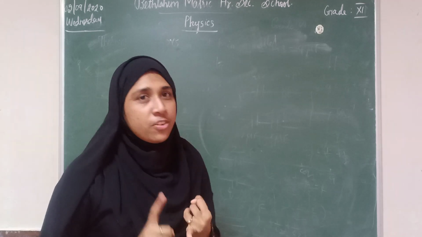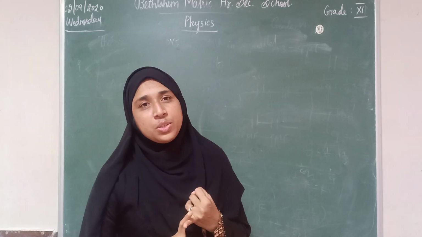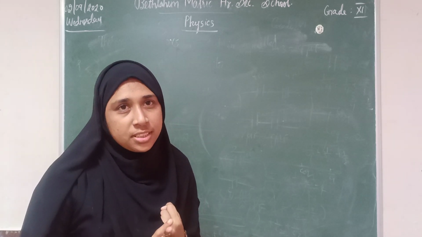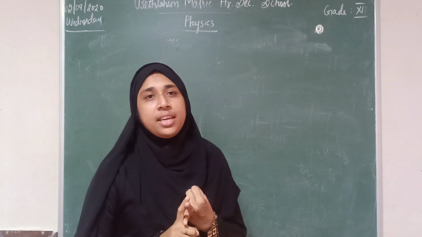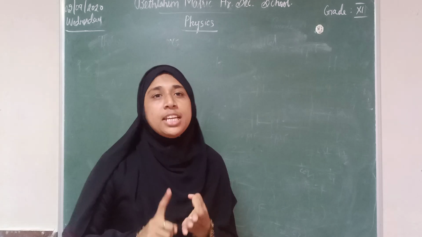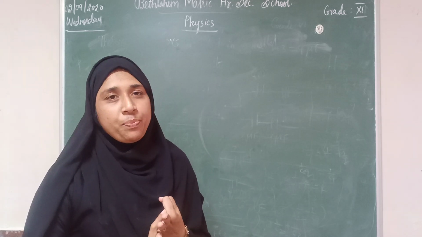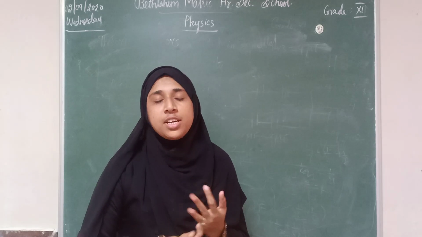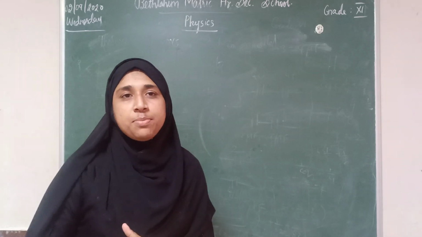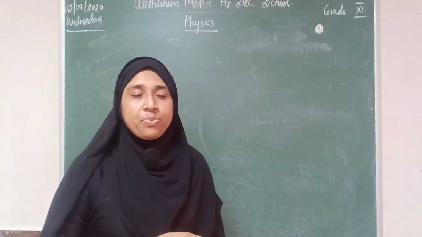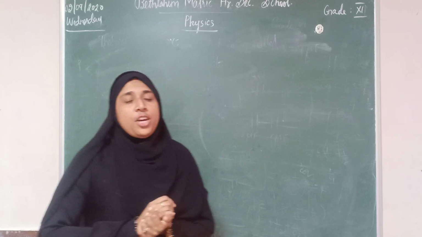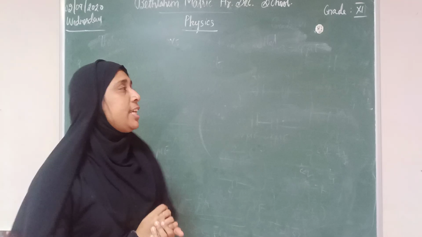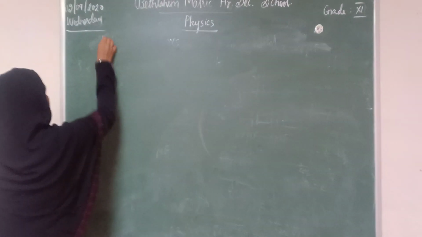Triangulation method, the formula is h is equal to x tan theta. And parallax method, theta equal to d by x. And radar method, d is equal to vt by 2. And also we have discussed measurement of mass for smaller mass as well as for larger mass and measurement of time. Today we are going to learn the concept of errors, theory of errors.